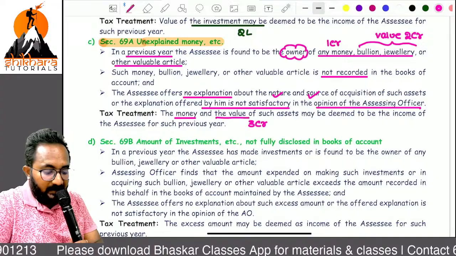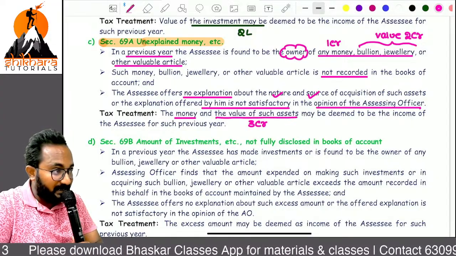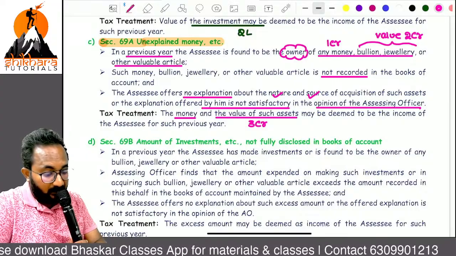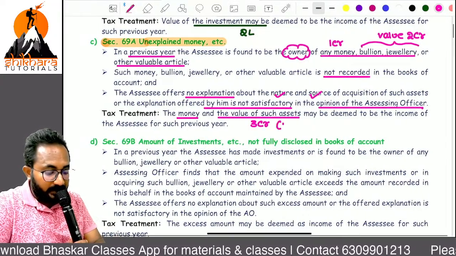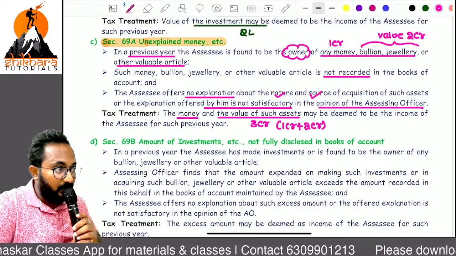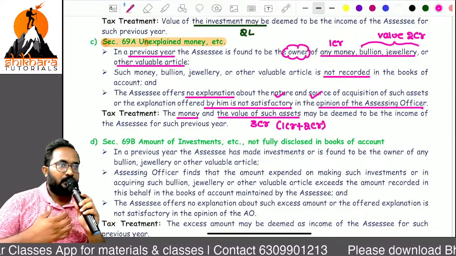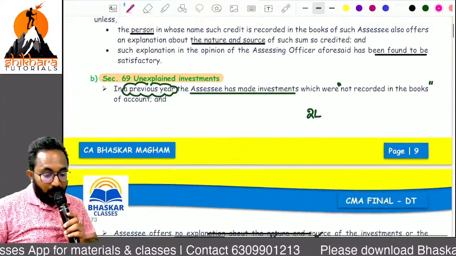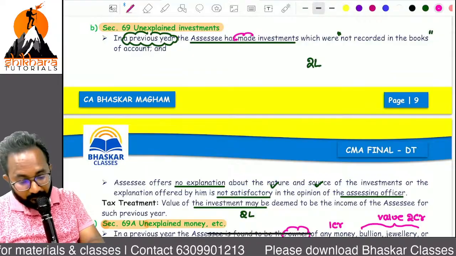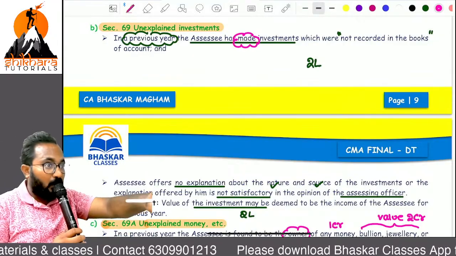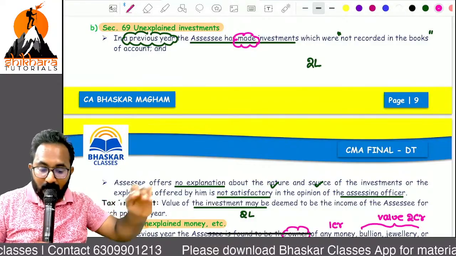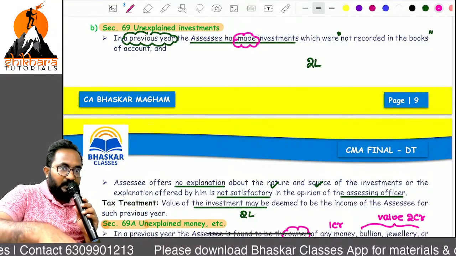The remaining assets are non-monetary assets, jewelry, bullion, any other valuable article, that value. All together that is 1 crore plus 2 crores. Totally this is treated as what? Undisclosed income. Similarly, during the previous year, if you made any investments that are not disclosed in the books of accounts, this is related to current year investments.